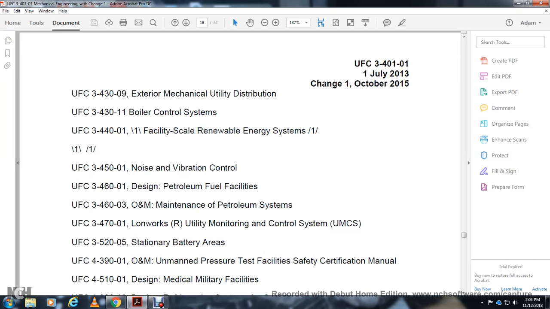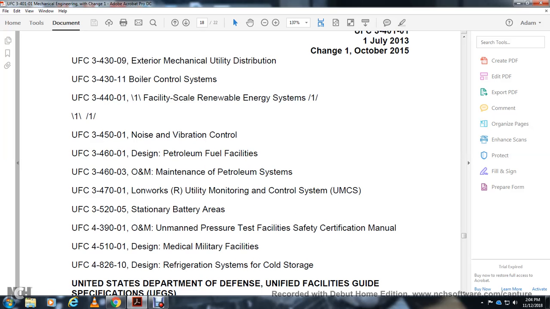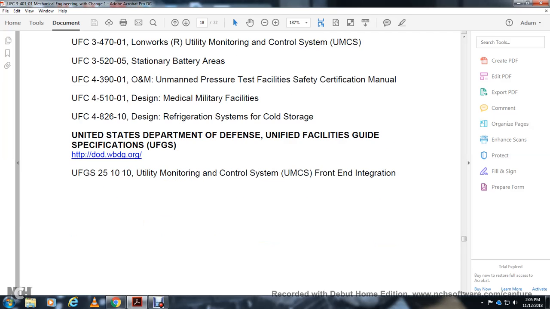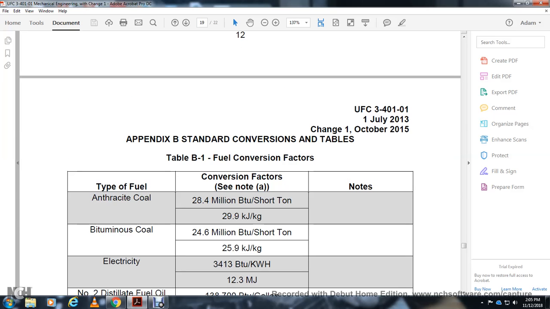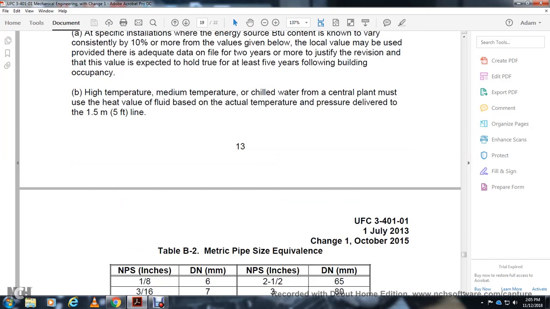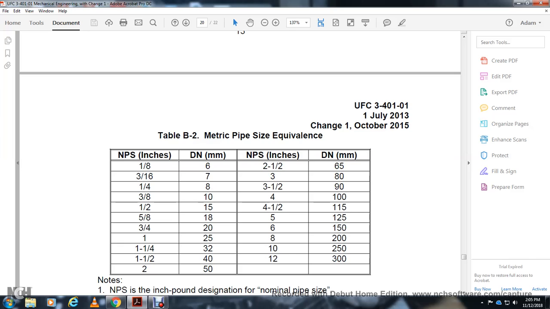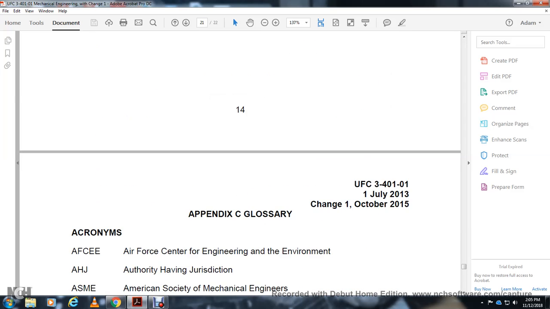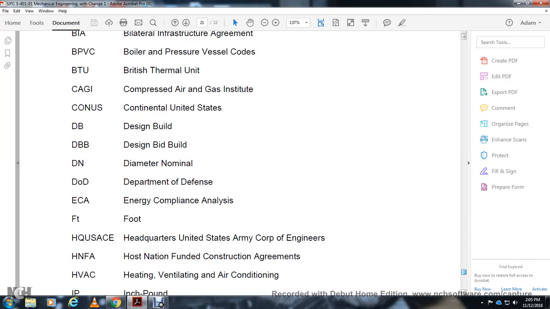Waterworks utility control system, stationary battery operation and maintenance, pressure test of the facility with certification, design of medical military facilities, design for the refrigeration system for cold storage, and the United States Department of Defense Unified Facilities Guide Specification for utility monitoring and control system front end and integration. Appendix B shows the conversion tables for typical fuel, conversion factors, notes, and metric pipe sizes: NPS inch to DN millimeters, and metric ductwork in inches and millimeters. Appendix C is the glossary, and I don't think we really need that.